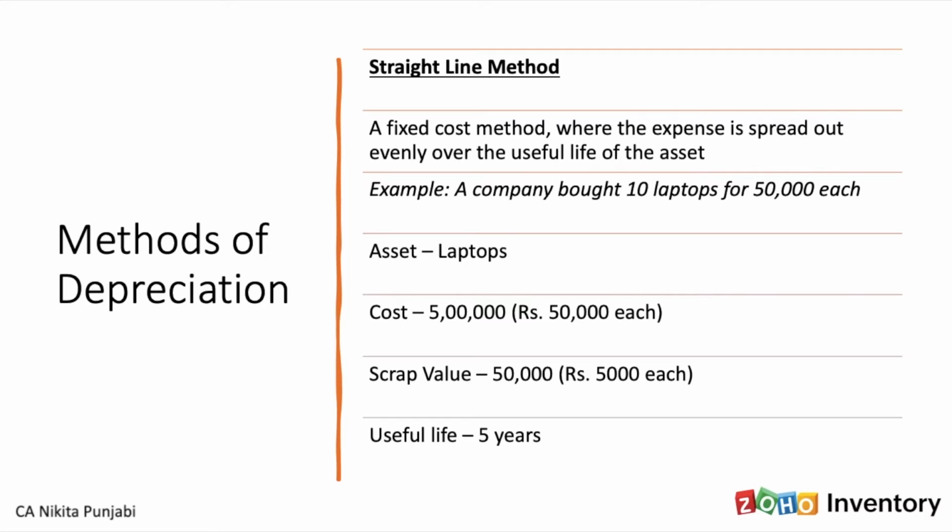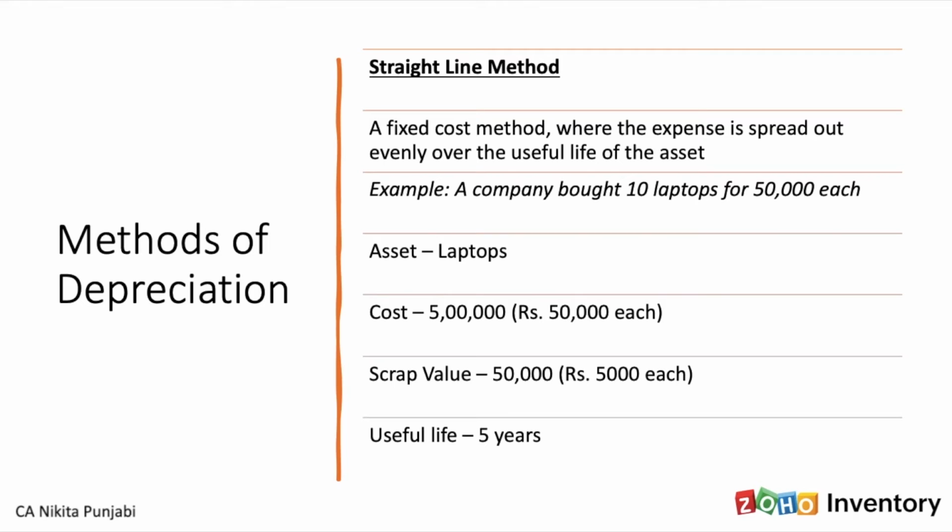Now, there are two methods of depreciation which are very commonly used. One of the methods is the straight line method. The straight line method is nothing but a fixed cost method where the expense is spread out evenly over the useful life of the asset. We'll take an example and you'll understand better.